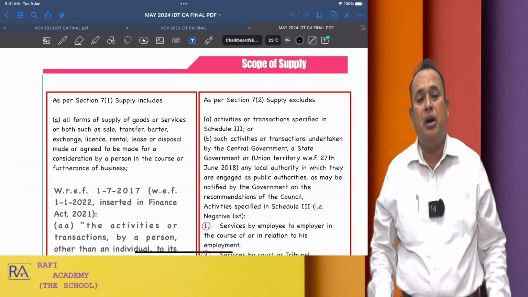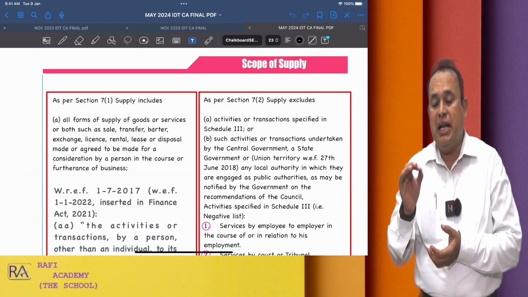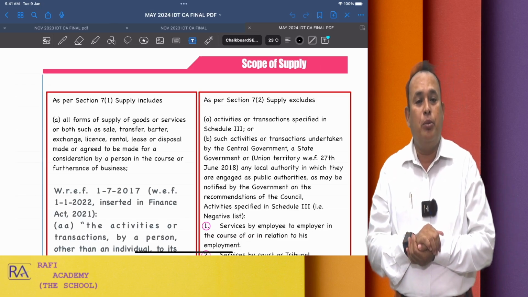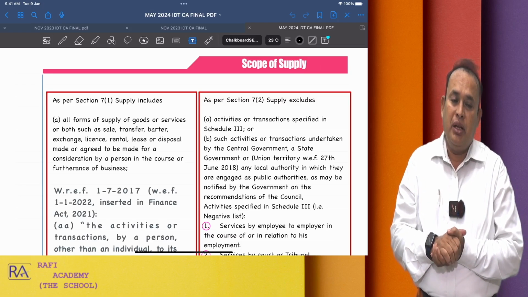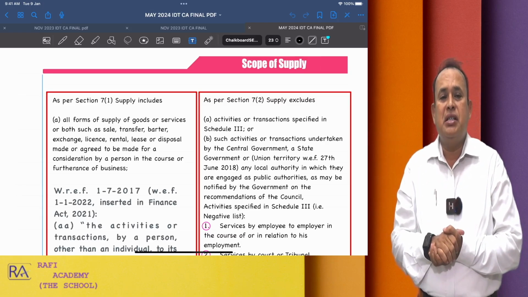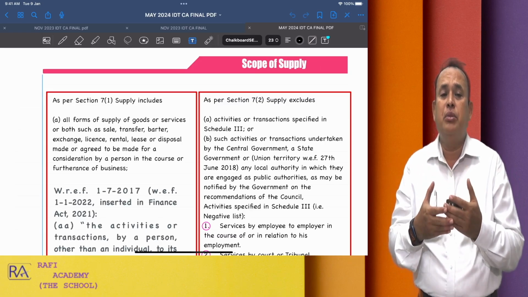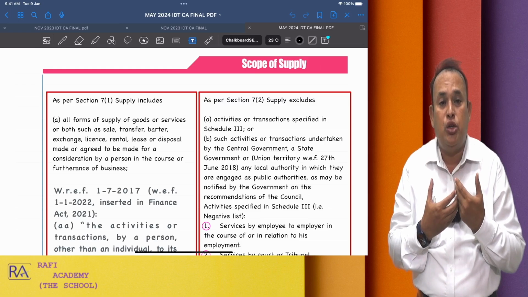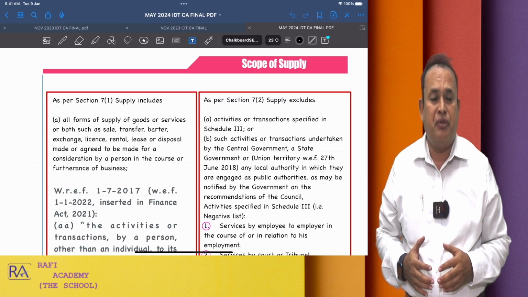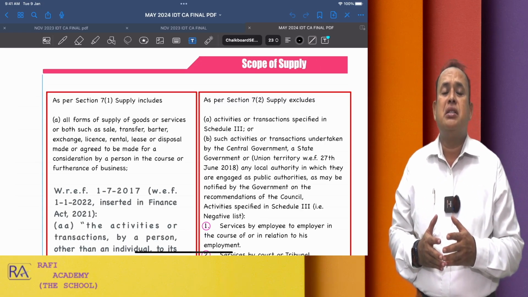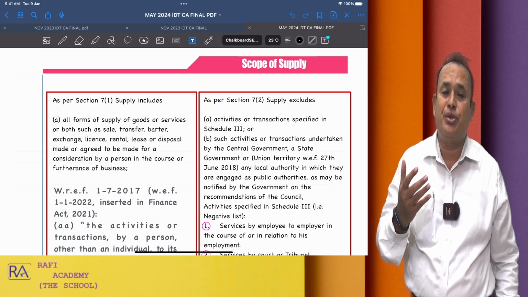I am going to take up 100 marks of your syllabus of CA final indirect tax laws, applicable for our May 2024 exam onwards. The same is also applicable for CMA final from July 2024 exam onwards. What is applicable for May 2024 for CA final is equally applicable for CMA final or CS professional from June 2024 exam onwards.